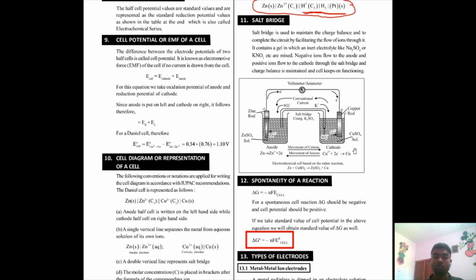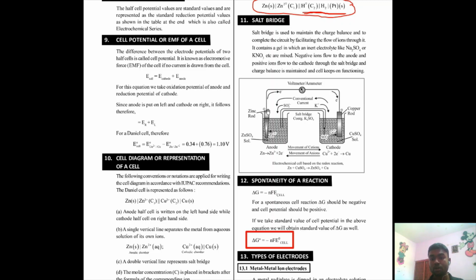It doesn't matter whether the positive sign is on the electrode or the negative sign, anode is always associated with oxidation. Here we see an electrochemical cell's representation.